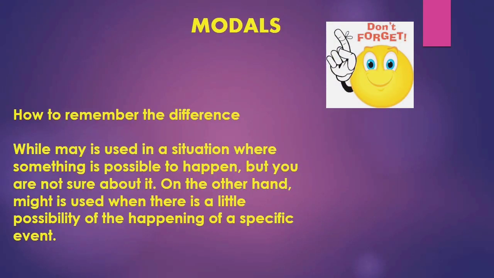Now don't forget, and here is how to remember the difference between both. May is used in a situation where something is possible to happen but you are not sure about it. On the other hand, might is used when there is a little possibility of the happening of a specific event. But both are used to show the possibility. That you should not forget.